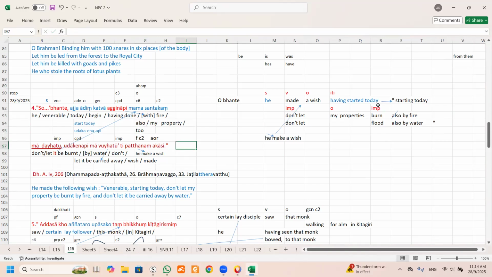Of course, in English, "burn also by fire" is wrong. I mean, you don't have to, it's understood that "burned by fire" is enough. So you don't have to use it two times. You see here, "ma dehatu" and "ma", but this is a typical Pali. It cannot mention one. In English, you cannot mention "ma" two times. Don't, but I still put it because "don't let my property be burned by fire," comma.